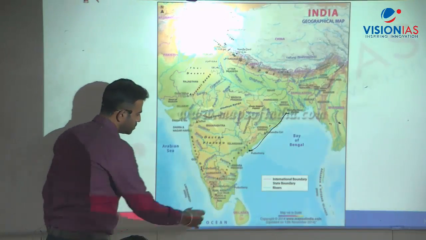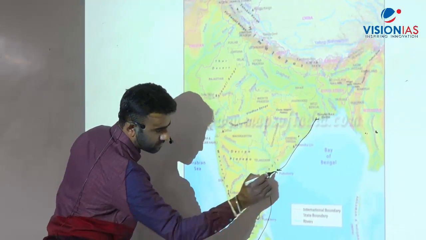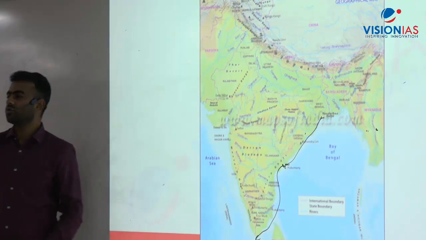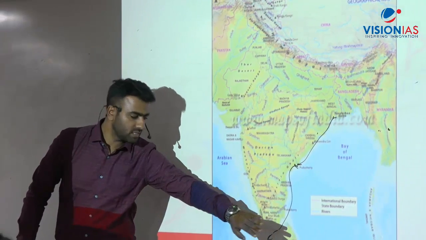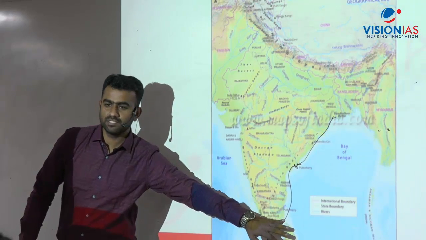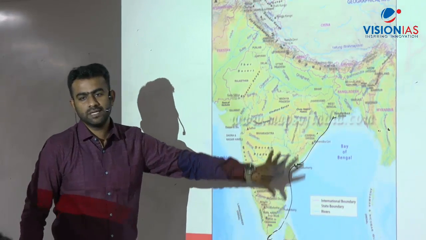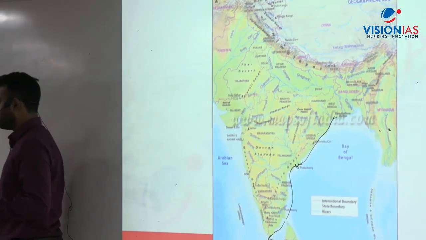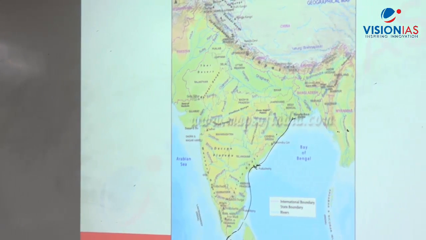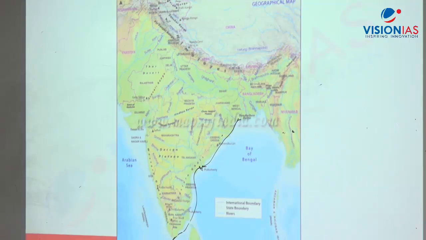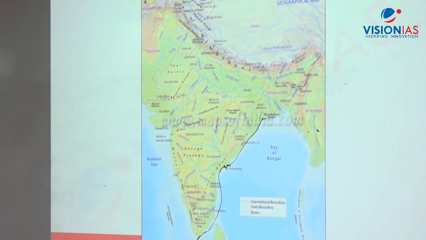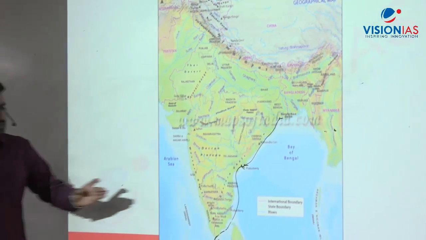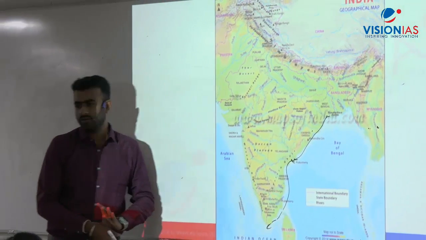Then what about this coast? This is called the Coromandel coast, from Krishna to Kanyakumari, up to where the Vaigai river ends. Why is it called Coromandel? It is derived from the word Cholamandal, the land of the Cholas. That is why it is called Coromandel. This is the region where the Cholas ruled.